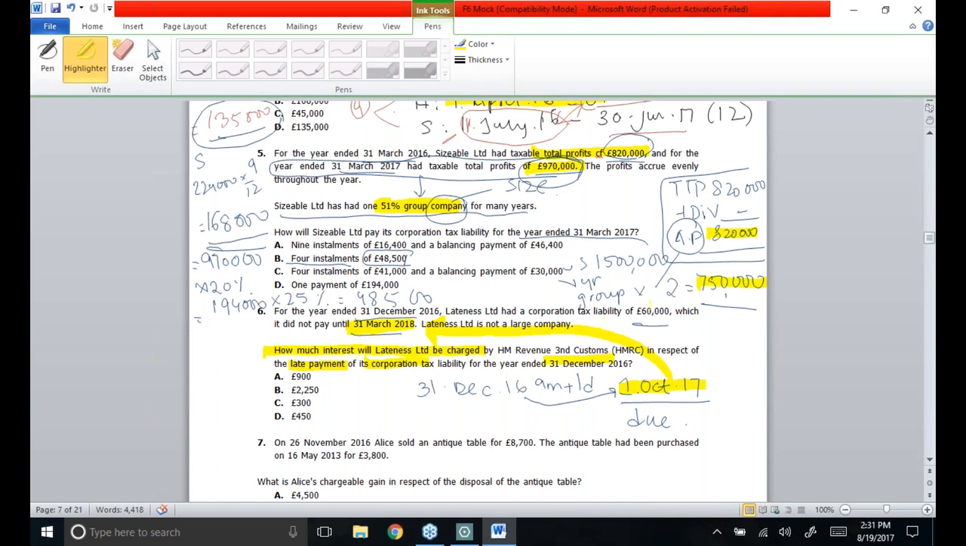You can see that their corporation tax liability is 60,000, and interest is charged at the rate of 3% on underpaid taxes. As interest rates are meant for a year and they are just 6 months late, we'll see how much interest has to be charged for this period. This is £900, so option A is correct.